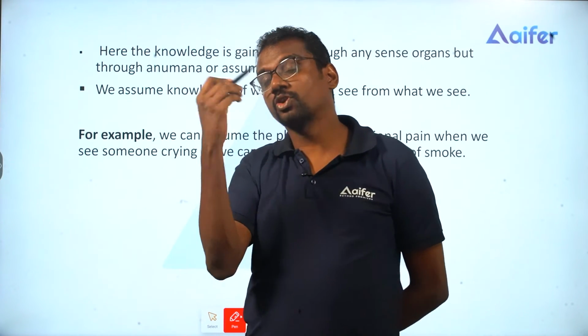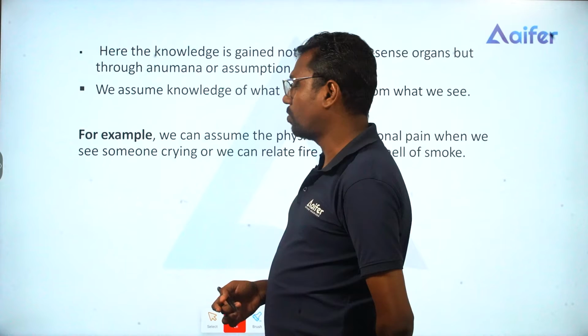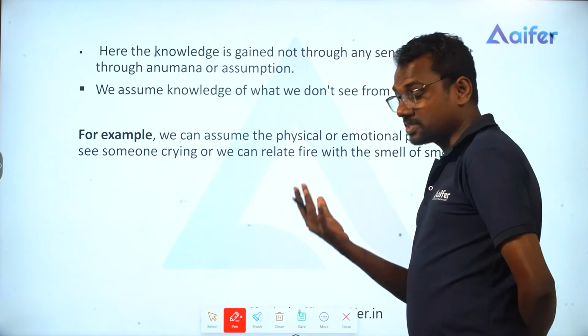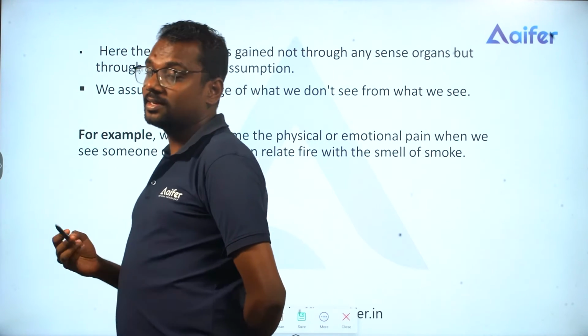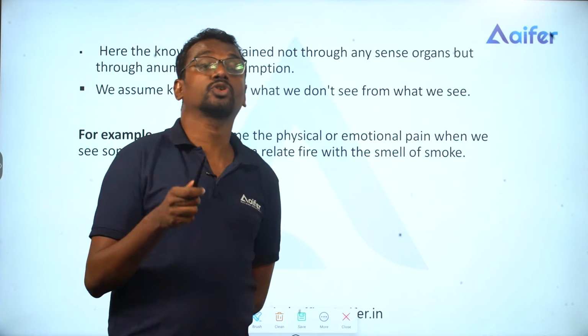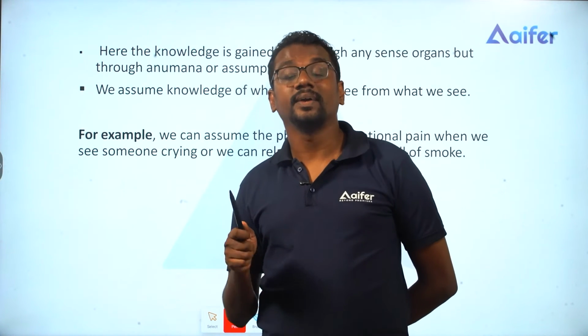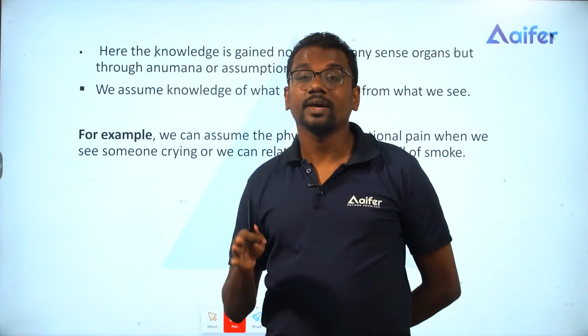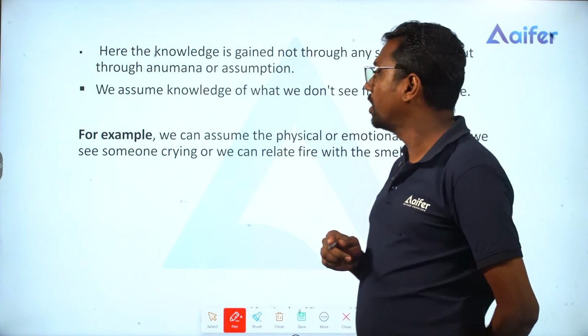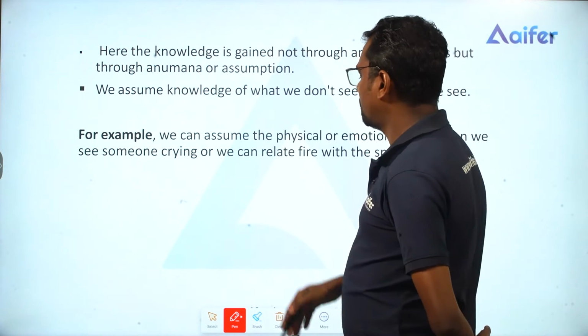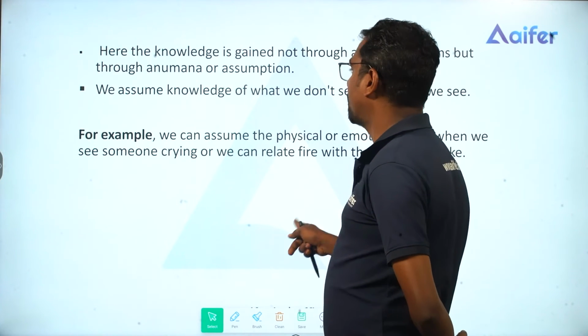So that's based on our prior knowledge. That's what Anumana is all about. We have a different example here too. We can assume that if a person is crying, he is having either a physical pain or an emotional pain. A person cries only when he has either a physical or an emotional pain. So this is what we have, Anumana.